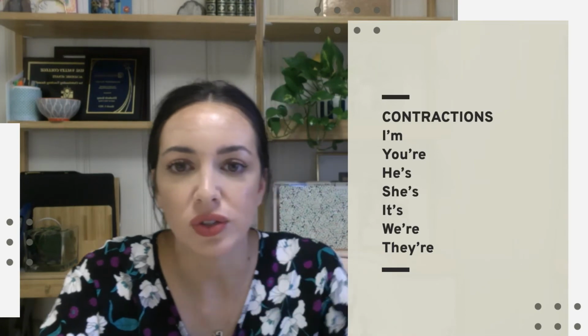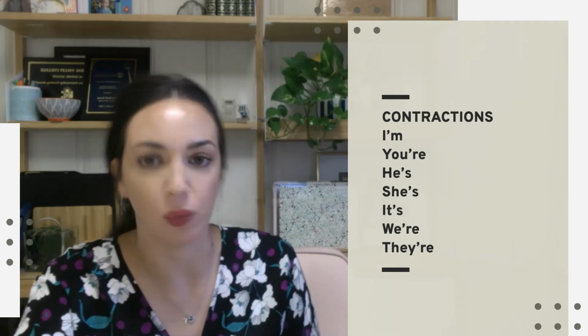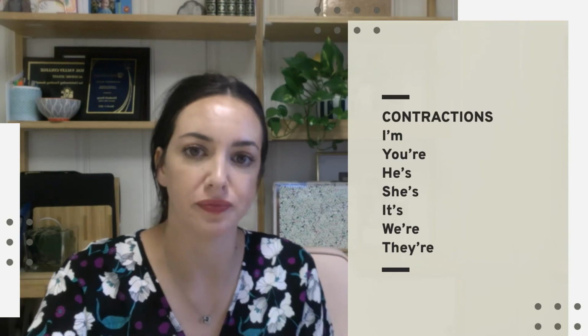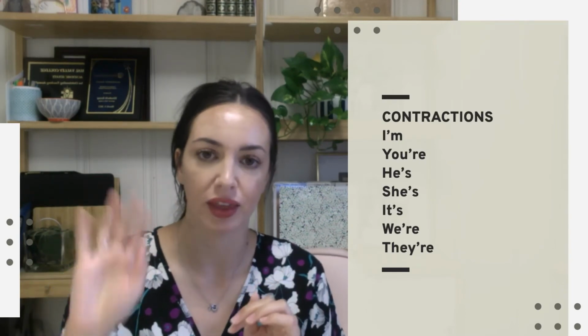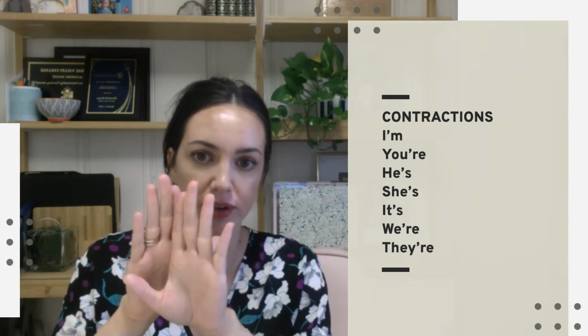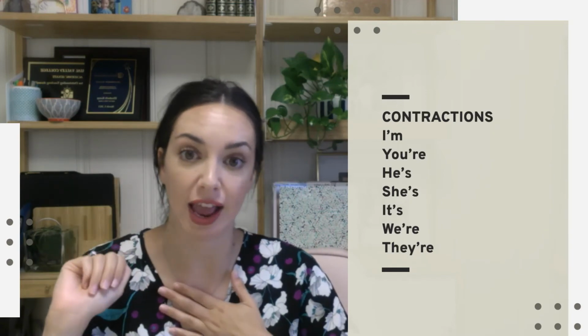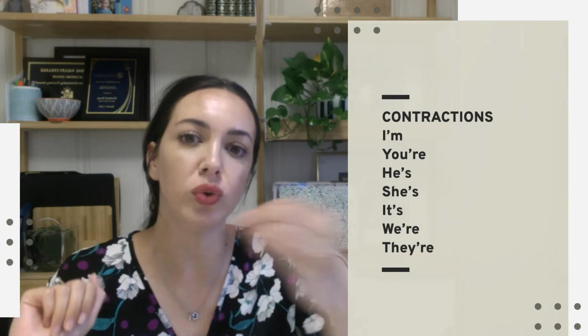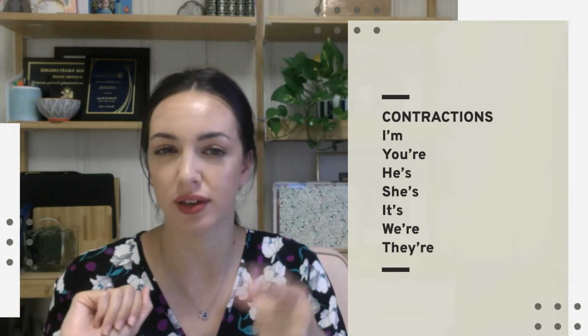We can also use contractions. If we want to get fancy, or if we want to talk a little bit faster, we can combine our subject and our verb. I'm, instead of I am, I can say I'm a teacher. Instead of you are, I can say you're a student.